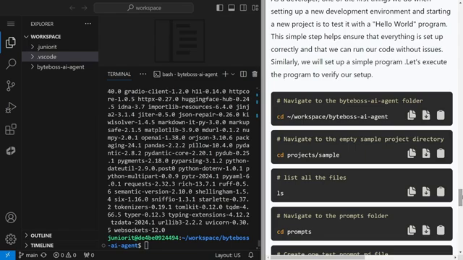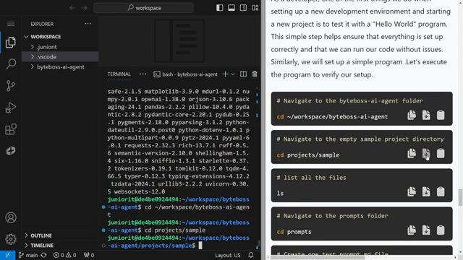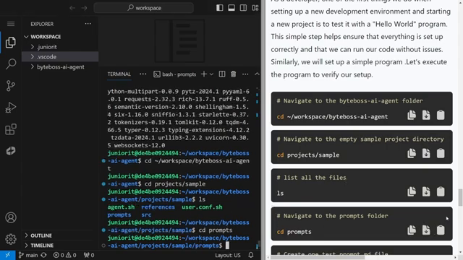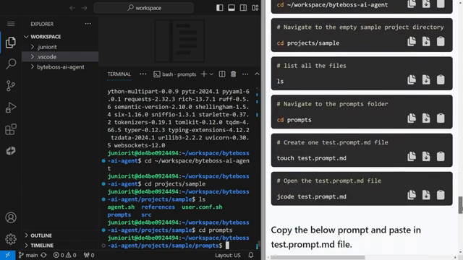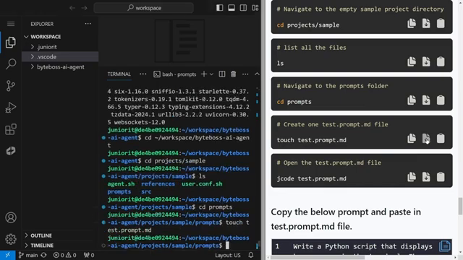Let's again move to this ByteBoss AI agent directory. Now you just need to follow all the commands. You do not need to worry about what each command is doing. Now the ls command lists all the files, and we need to go to the folder prompts. Again, just follow the steps. Now we need to create one file using the touch command. Now you can use the specialized J-code command that will just open the file for you in the file explorer.